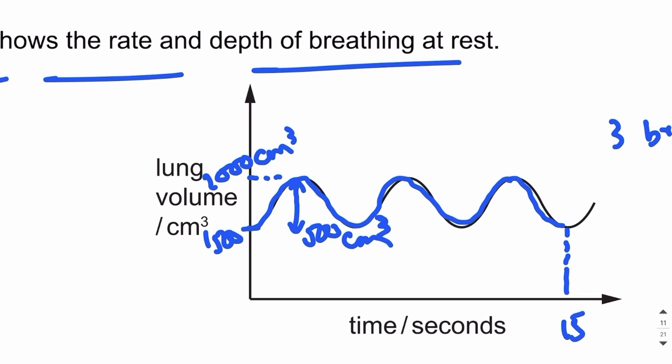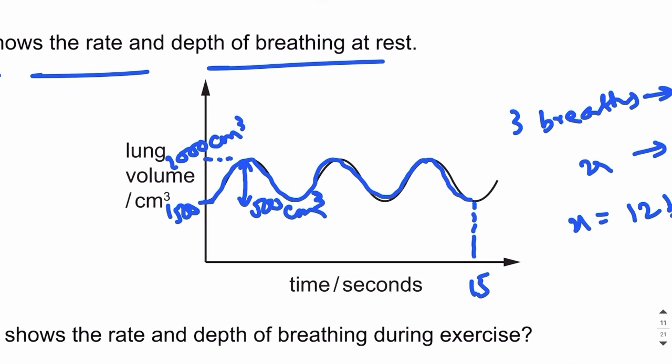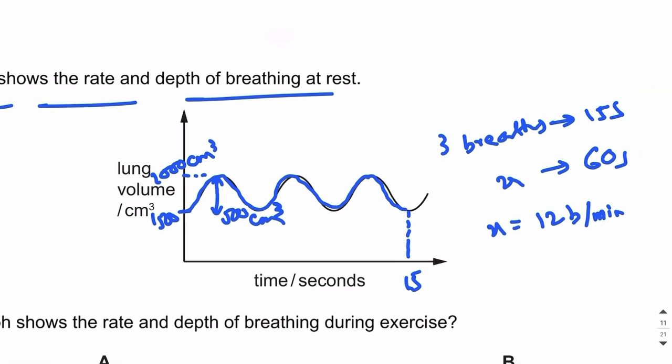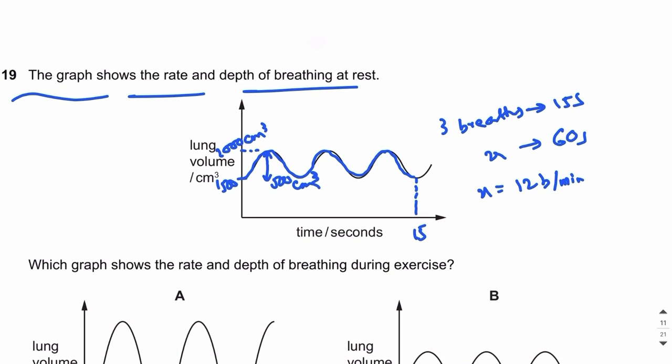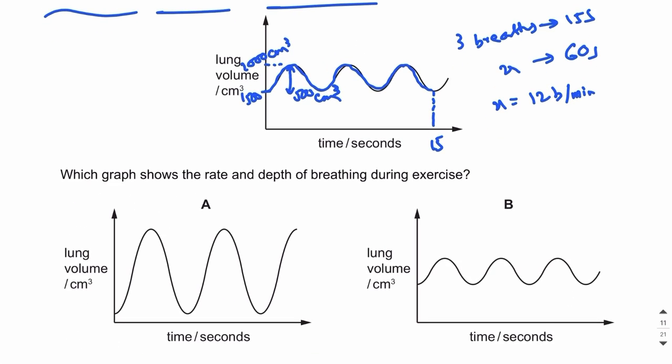And over here, we can see that if the initial volume in the lung was 1500 centimeter cube and the final volume is 2000 centimeter cube, it means the person has inhaled 500 centimeter cube. That is the depth of breathing. And if there are 3 breaths in 15 seconds, then the number of breaths in 1 minute is 12. That is the breathing rate. So breathing rate is the number of breaths per minute, and the depth of breathing is the volume of air that is inhaled in one breath. Now they're asking which graph shows the rate and depth of breathing during exercise.